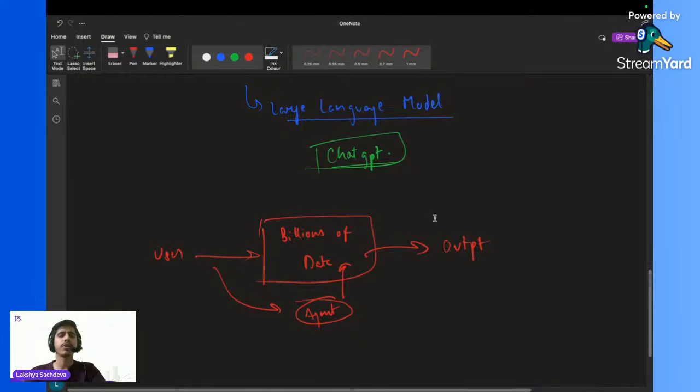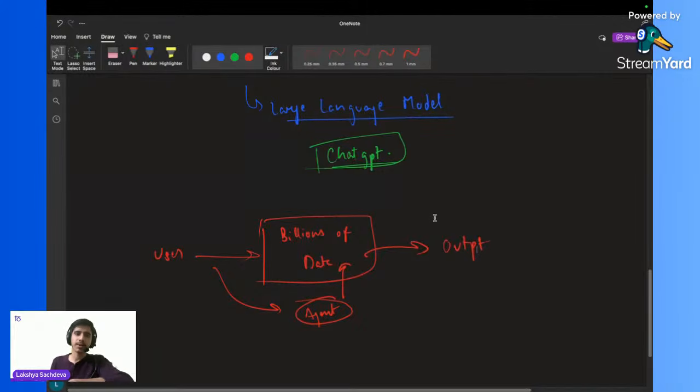Whenever it is trained on billions and billions of parameters or billions of data. So when we train a model, an agent, or some kind of software on billions of data, and it is used to get easy human readable outputs, then we call it LLM.